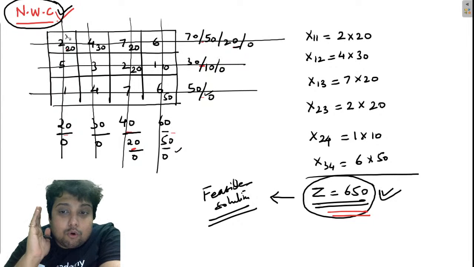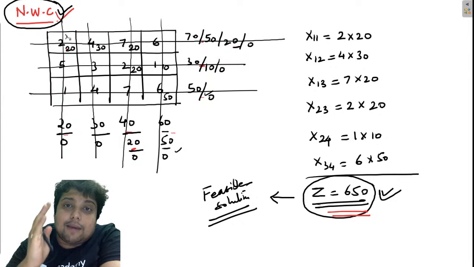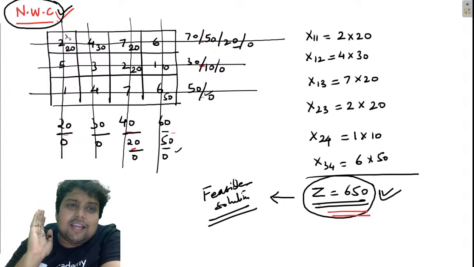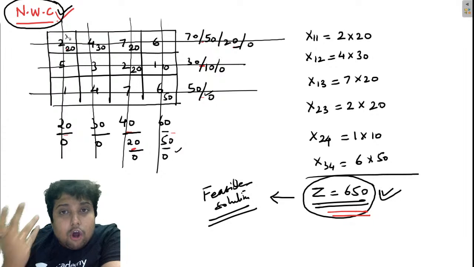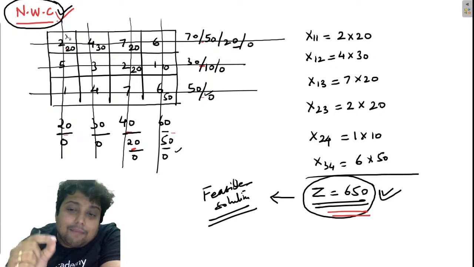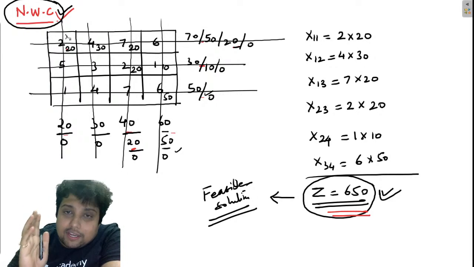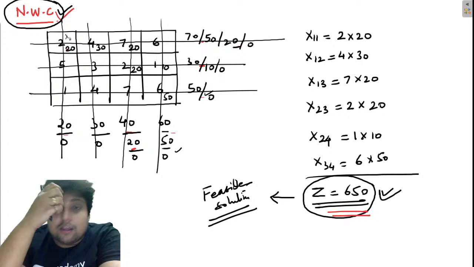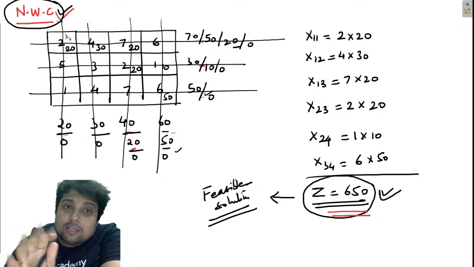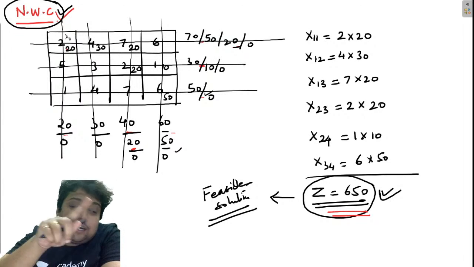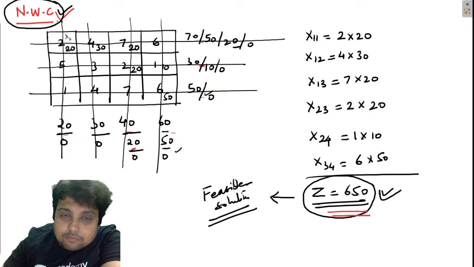But remember guys, I'm only doing this to explain the optimality test to you. Otherwise, there is no need for me to take 650. I would have straight away taken 630 and performed the optimality test. It would have been a wiser choice, because if 630 is present, then I already know that 650 is not optimal. So don't even think like the solution is very big, the optimality test is very hard. Remember, 630 you would have chosen, but I am choosing 650 so that I can explain to you how the optimality test functions, right?